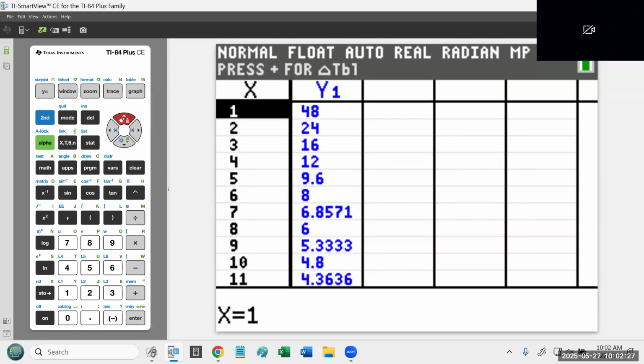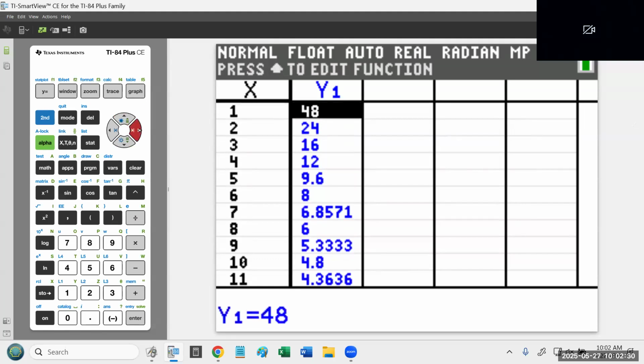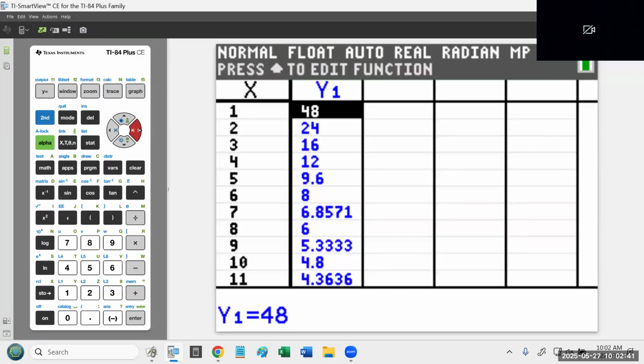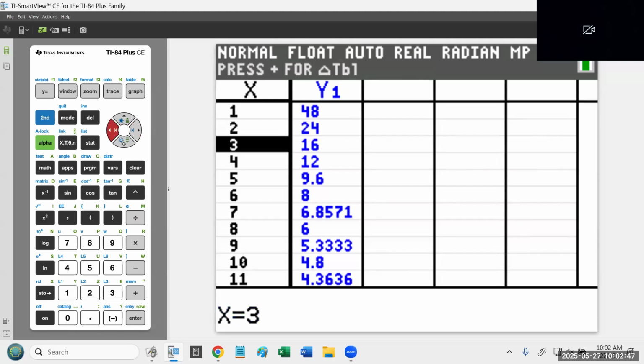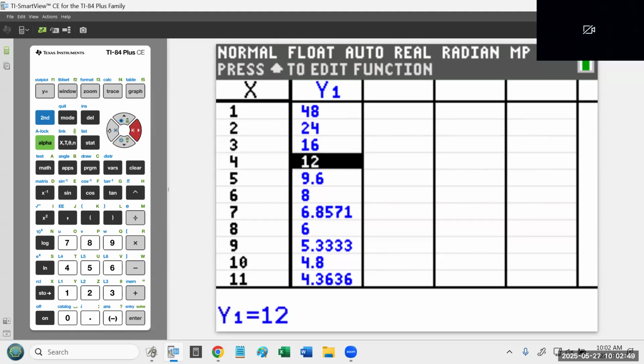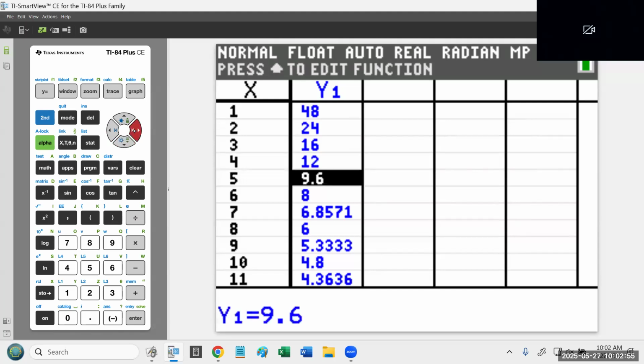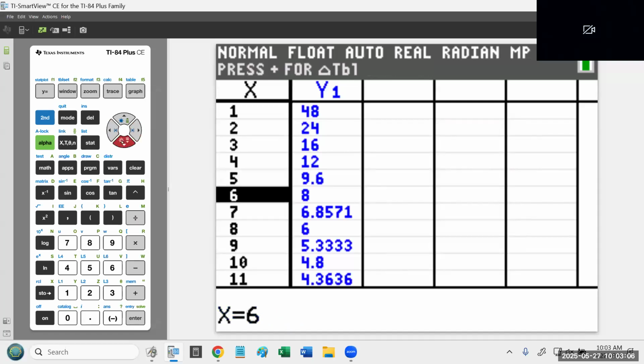So if it's just one person, that one person is going to get 48 cookies. That's what they already gave us in the table. And they also gave us the other extreme point. If 48 people are there, each person gets 1 cookie. However, if 2 people show up, they each get 24. 3 people show up, they each get 16. 4 people are there, we get 12 per person. I'm going to skip 5 because that gives me a decimal. And the directions specifically say, pretend you don't have the ability to cut up the cookie. Everybody should be getting a whole cookie or not at all. So I'm not going to record 5. I'll get 6. I'm not going to record 7.